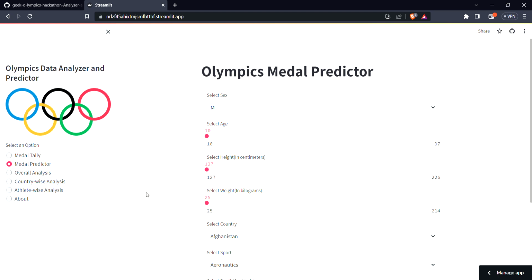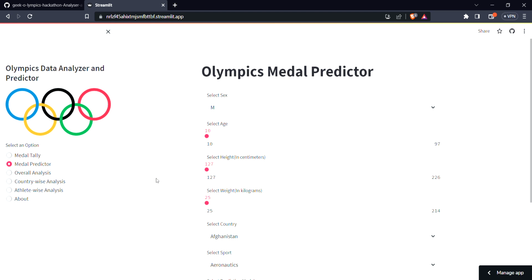Recently I participated in the Geek Olympics hackathon organized by Geeks for Geeks, and the main focus of that hackathon was on data analysis and machine learning. I made this web app incorporating machine learning and data analysis on the Olympic data, and the theme of the hackathon was Olympics. For that, I made a machine learning model called Olympic Medal Predictor, and its main purpose is to predict the possibility of an athlete winning an Olympic medal or not.